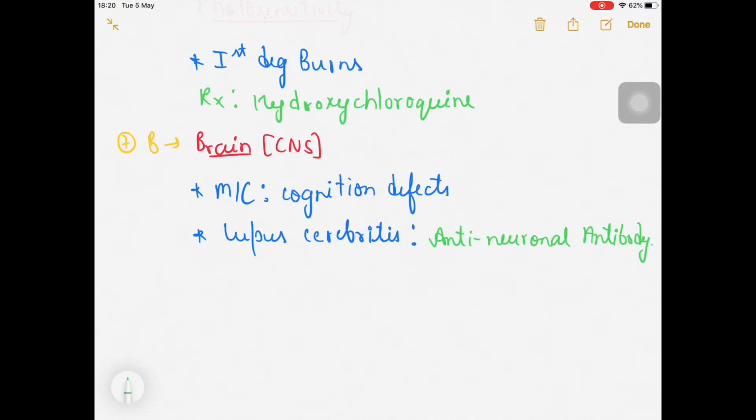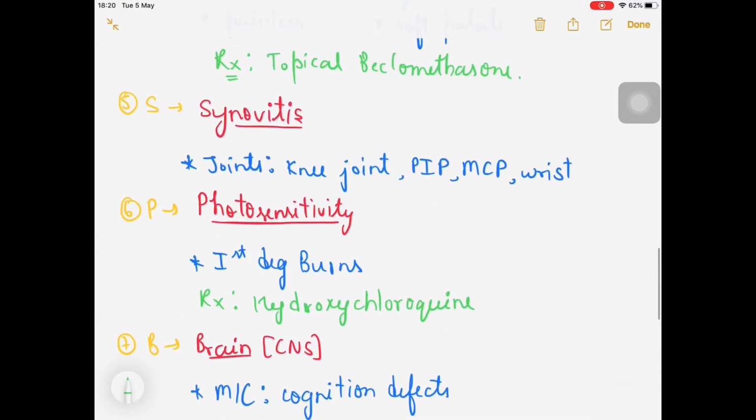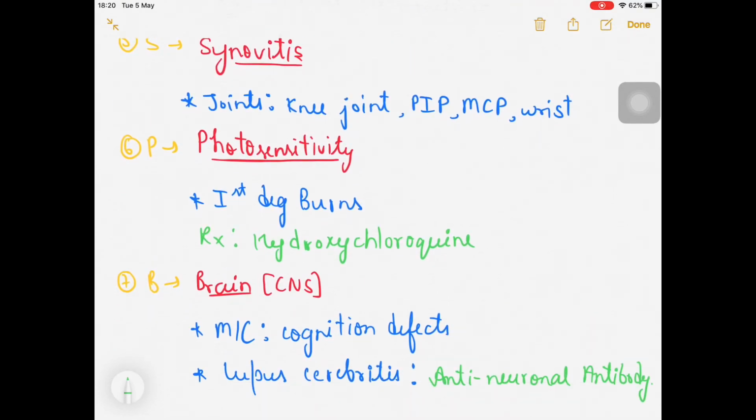In the previous part I told you about photosensitivity, right? Photosensitivity is caused by one more antibody, and I forgot to tell you about it, but right now I am mentioning it: the anti-Rho antibody. So why are these first degree burns and photosensitivity happening? Due to the anti-Rho antibody, an autoantibody.